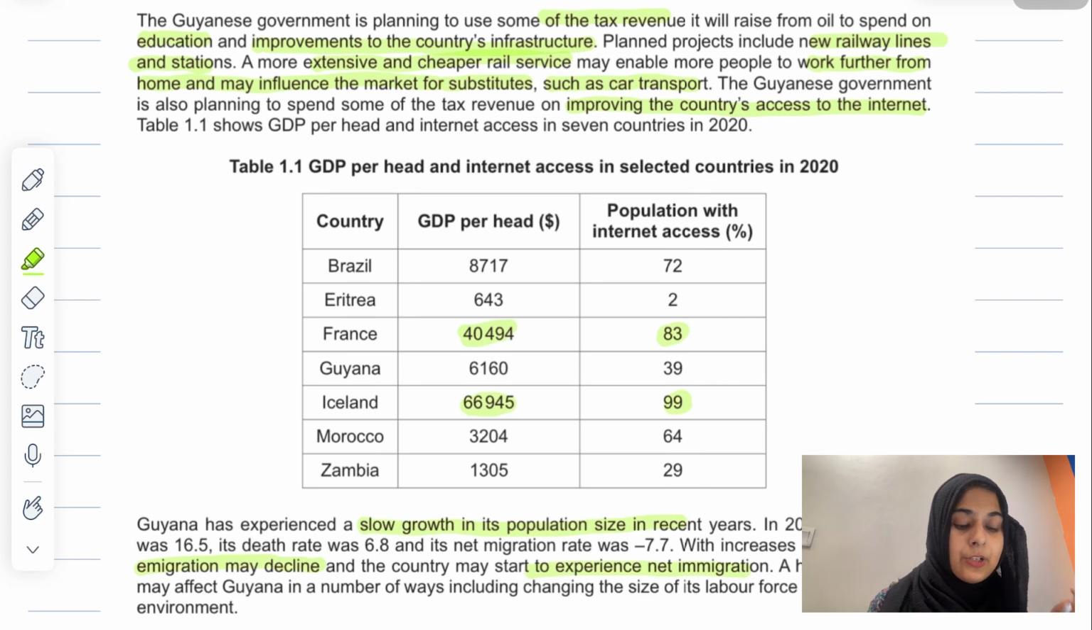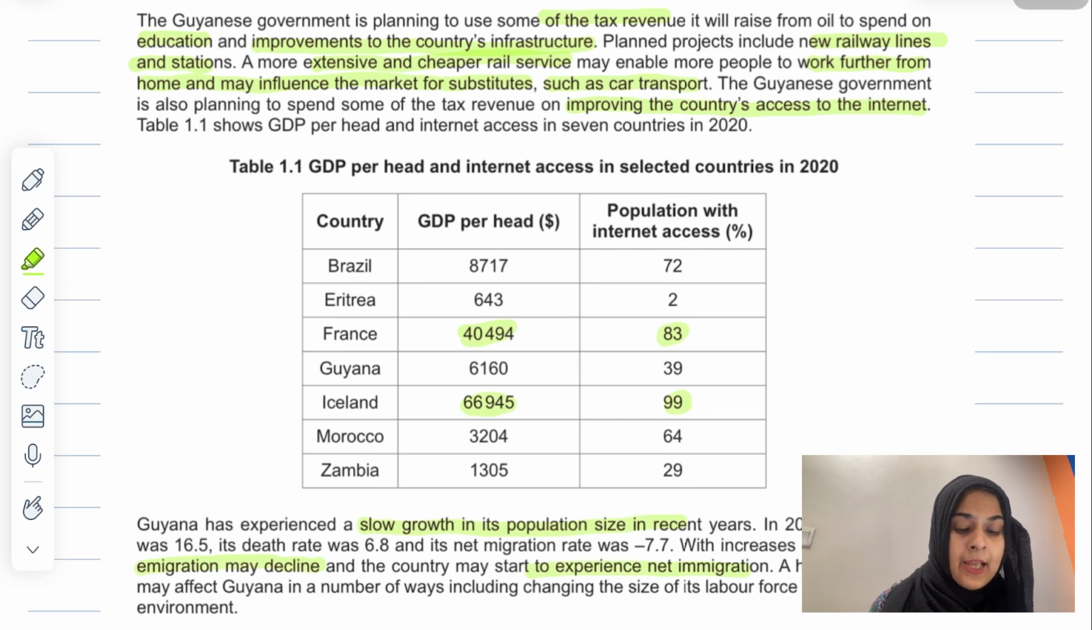shown in this table. So I'll tell you, there are 2 countries: France has a very high GDP per head and a quite high population percentage that has internet access, and Iceland has a quite high GDP per head and again very high population with internet access. But there are exceptions in this case also, so when we do the questions we'll discuss that.